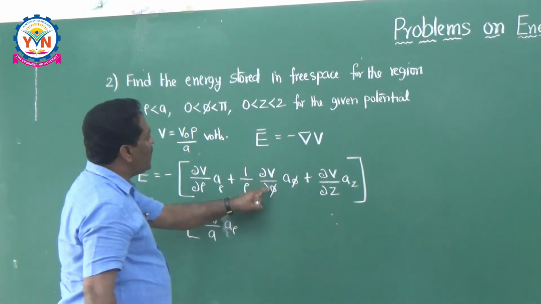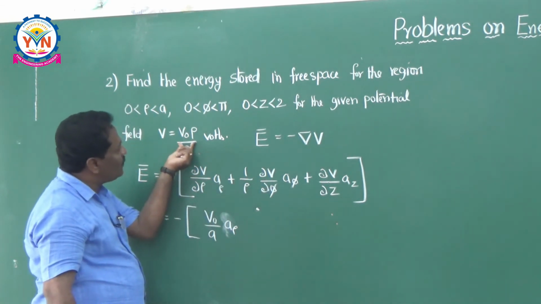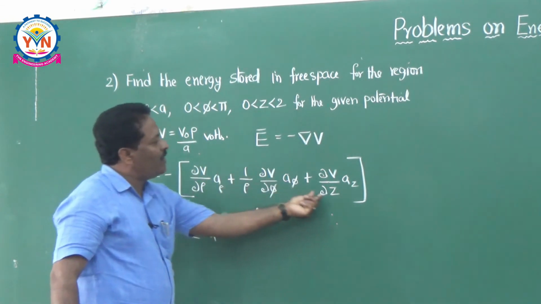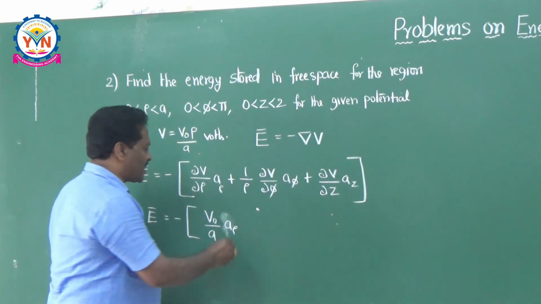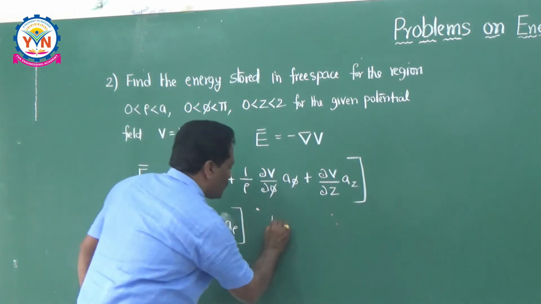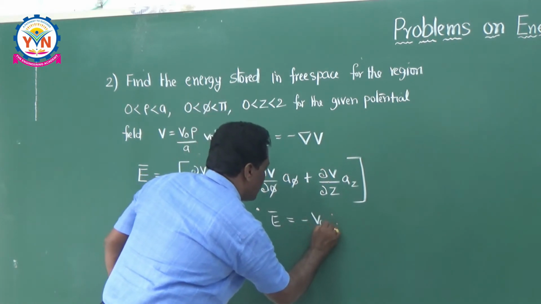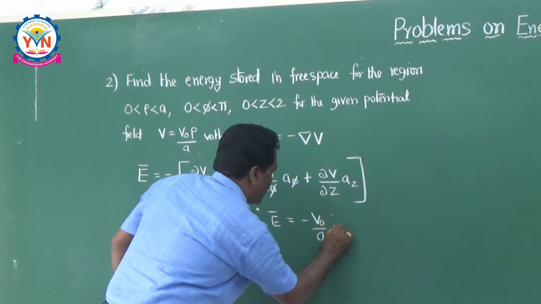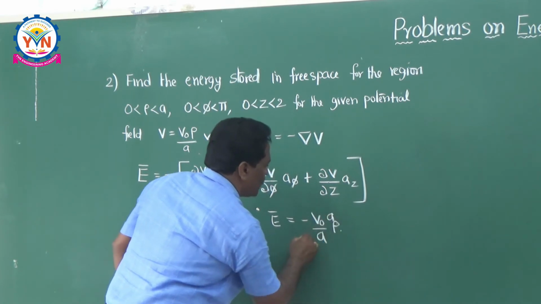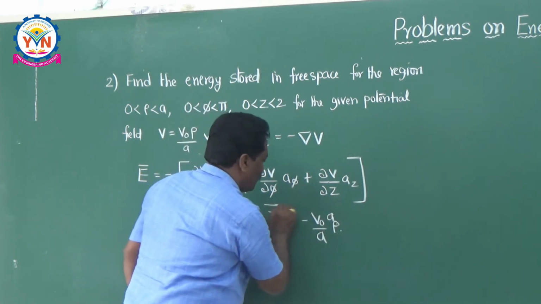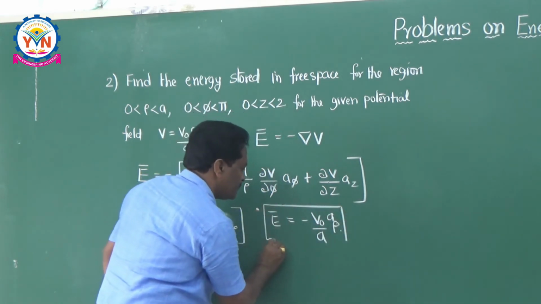Plus dou V by dou phi. With respect to phi, there is no term here, so it is 0. Dou V by dou Z is also 0. That's why E bar is equal to minus V naught by A into arrow. This is nothing but the electric field intensity.